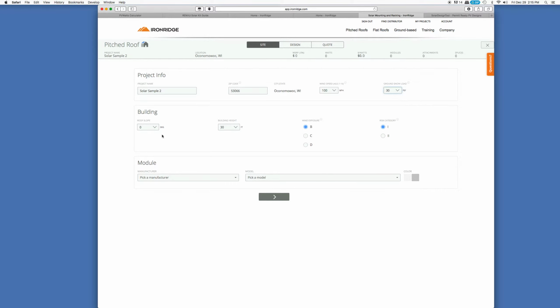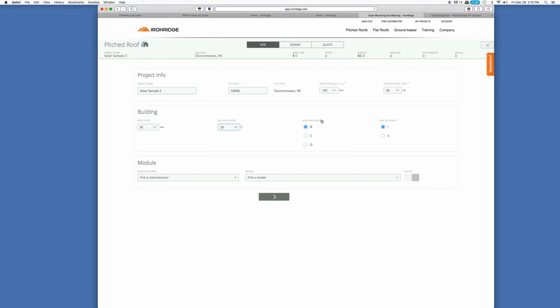We also have to tell the design tool here the pitch of our roof. That's in degrees. If you're used to 4/12, 7/12, that rise over run, you might have to do a little math to figure it out. It's going to be right around 30 degrees on my garage. Building height, again, that's kind of important in terms of wind. And I was required to have my garage be no more than 18 feet due to local building codes. So I'm going to put 20 feet here for my building height.